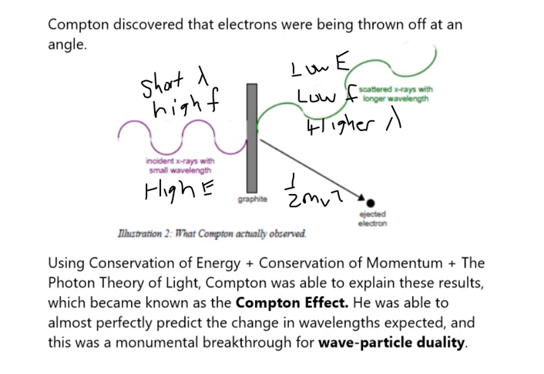Some of the energy got converted to booting the electron out, but some of the wave didn't just stop. The wave actually refracted at an angle. Okay? And so using both conservation of energy and conservation of momentum, Compton basically put together a new formula. He named it after himself, because that's what scientists do, and he called it the Compton Effect. Okay? And this was actually a breakthrough.